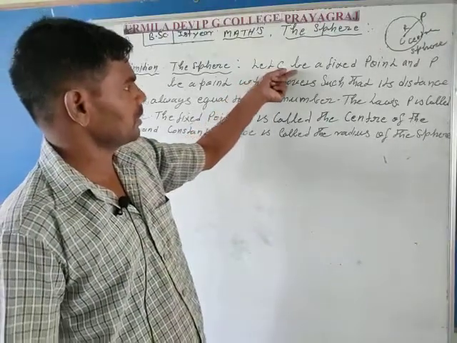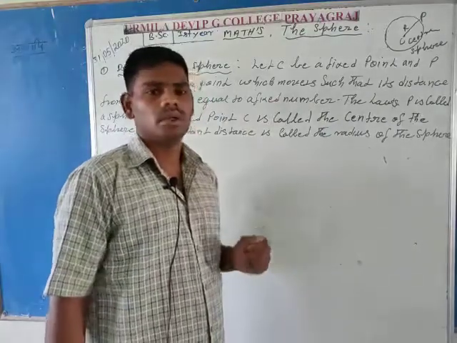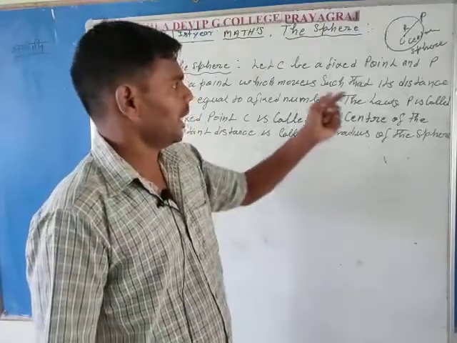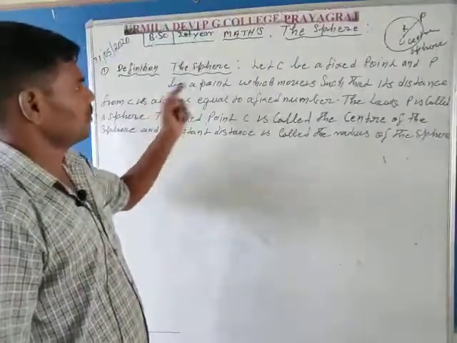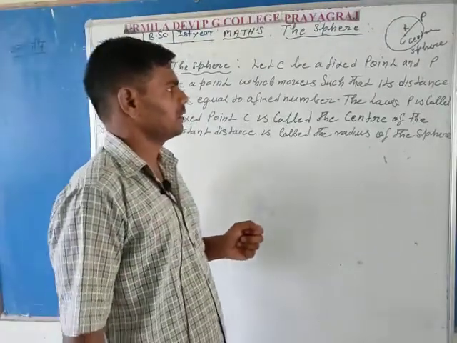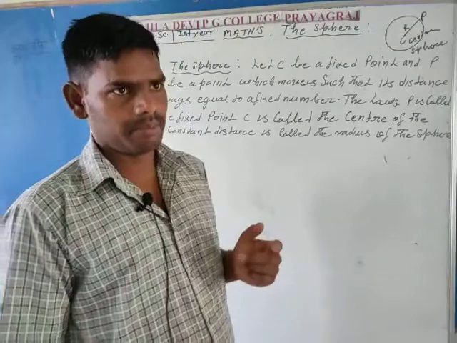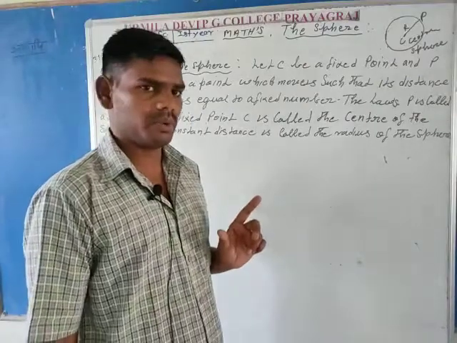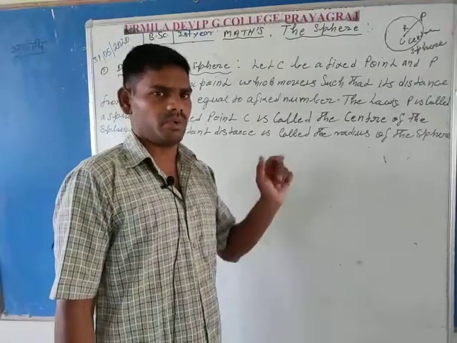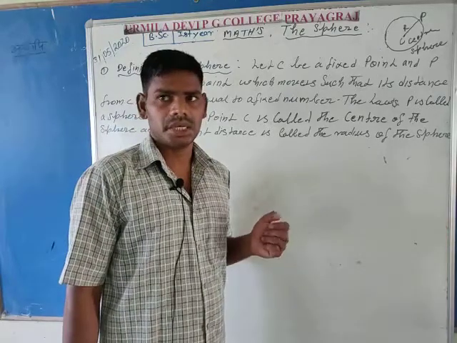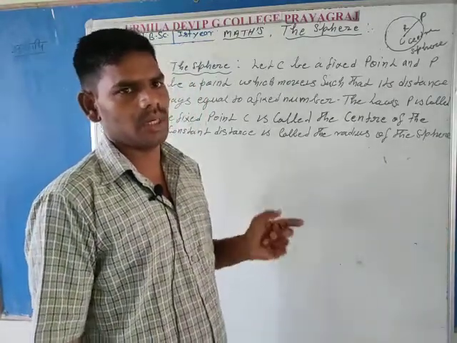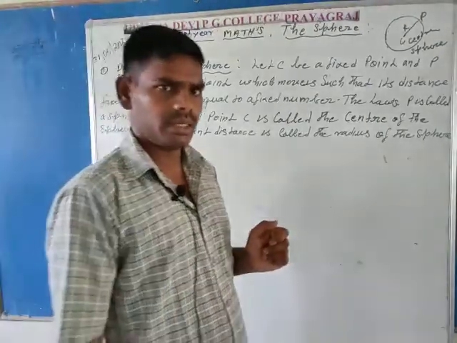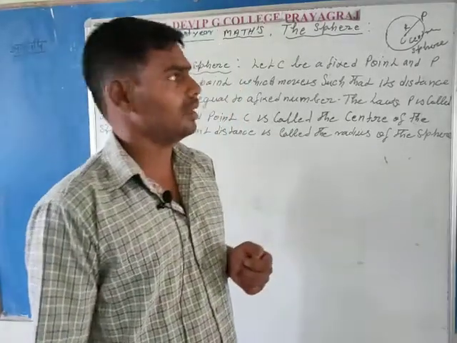Let capital C be a fixed point. Suppose that you have a fixed point, that is capital C, and let the point P be a point which moves such that, capital C is the fixed point and capital P is the moving point, and the distance of capital P from the fixed point C is always constant. Suppose that it is capital R.